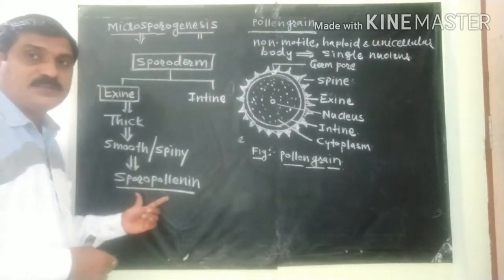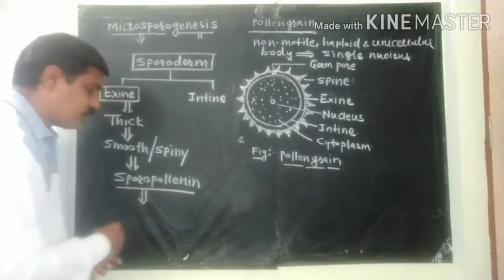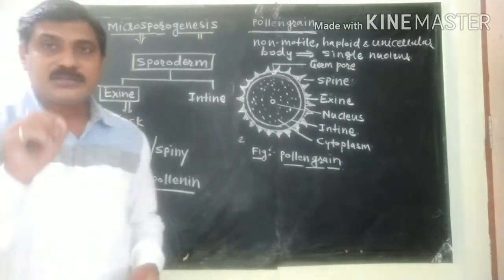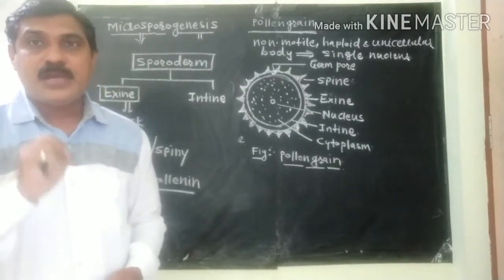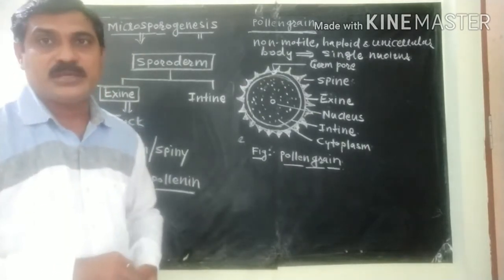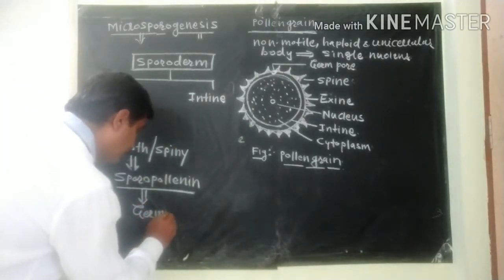This is the role of sporopollenin. Now, this exine may consist of a thin wall aperture, which is known as the germ pore.